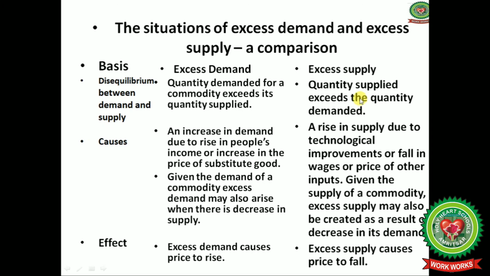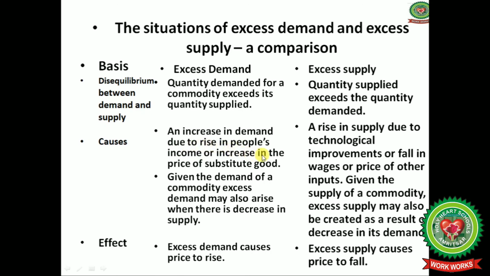Reason: quantity supplied has a positive relationship with the price, and every producer, in order to earn the maximum profit, will supply more at higher prices. So this is the reason that producers think that their commodities will sell in the market and they supply more than the demanded in the market. So excess supply will exist in the market.